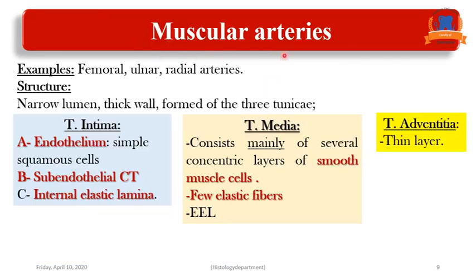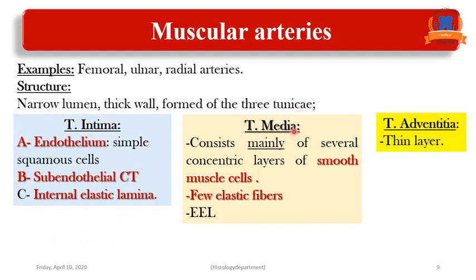The second type of arteries is the muscular arteries. Examples of the muscular arteries are the femoral, ulnar, and radial arteries. The structure of the muscular arteries: muscular arteries have a narrow lumen but a thick wall. It is formed of three tunicae. Tunica intima, as usual, has endothelium, simple squamous epithelium, and under it subendothelial connective tissue, then internal elastic lamina. Here it is the same as the structure of the aorta.